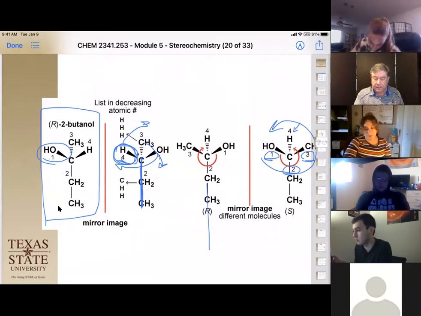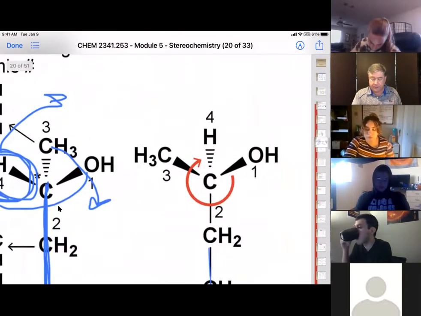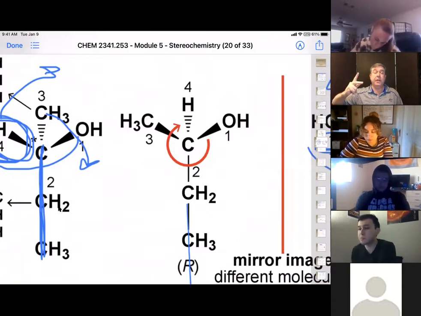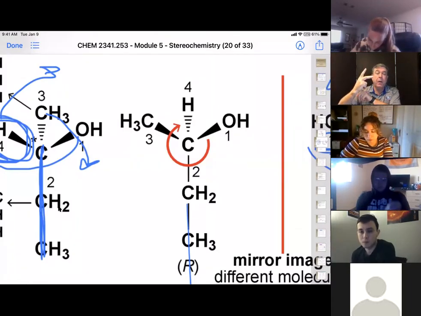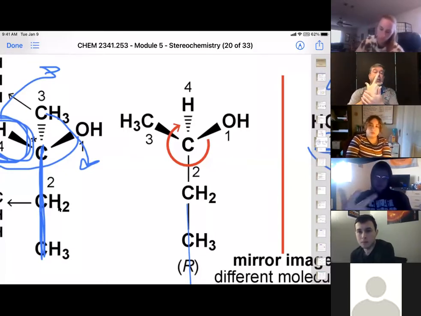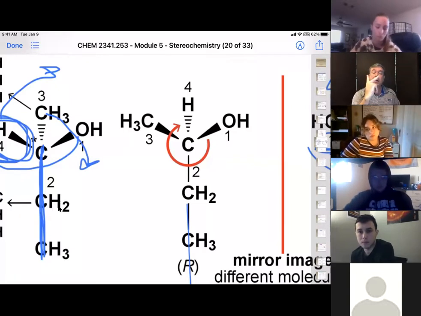So what I'm going to do is take this one right here, the R isomer, and show you how to use your hand to do assignment. What you're going to do is put the lowest priority where your wrist is. Always the lowest priority on the wrist, and you align your hand so that it matches the molecule. In this case, hydrogen is my lowest priority, and so I'm going to rotate my hand slightly so I can put my methyl group here, because it's coming out at me.